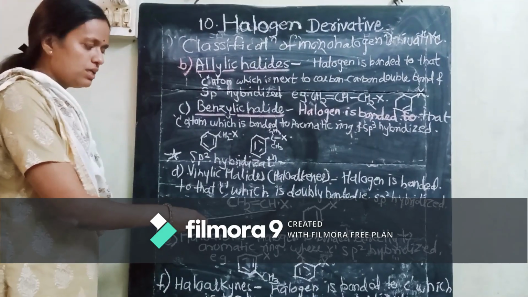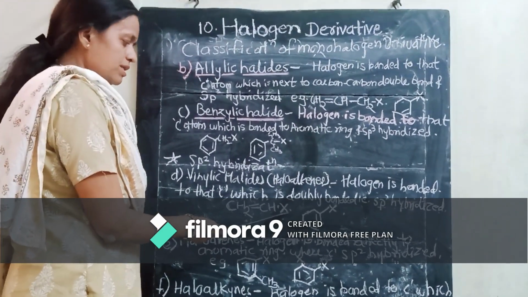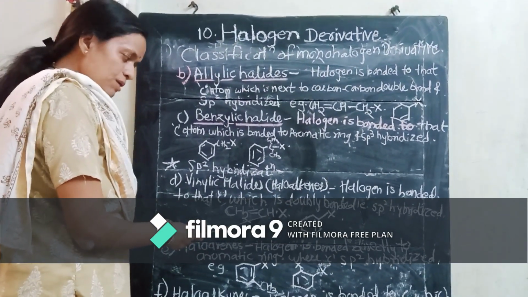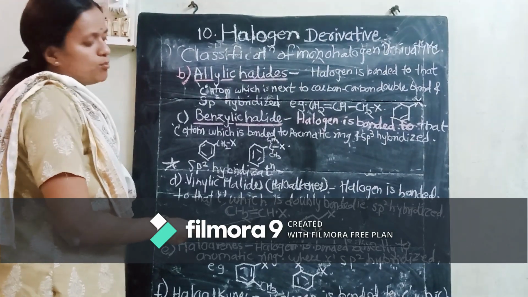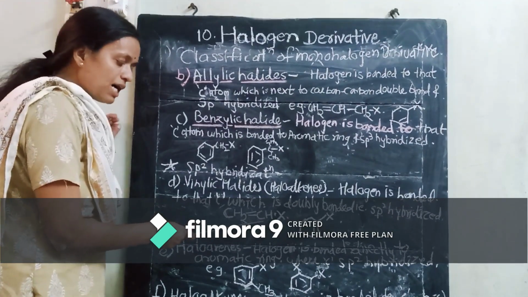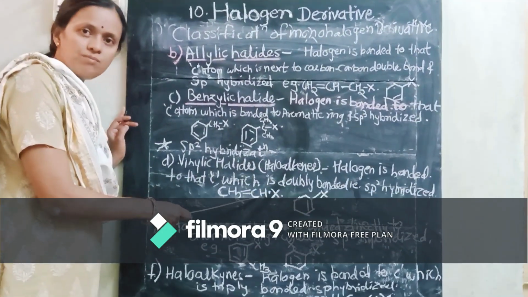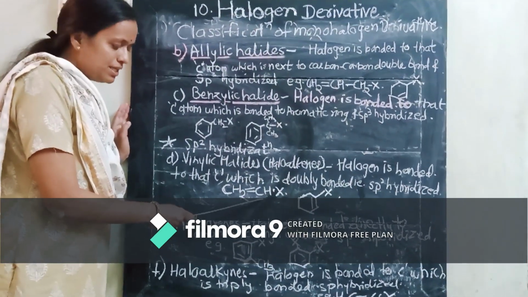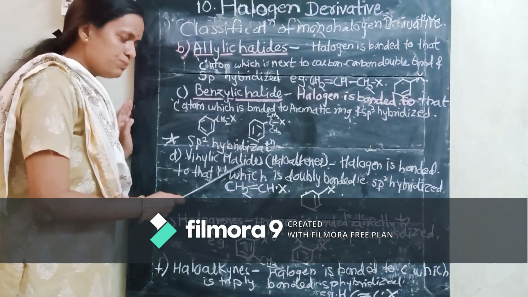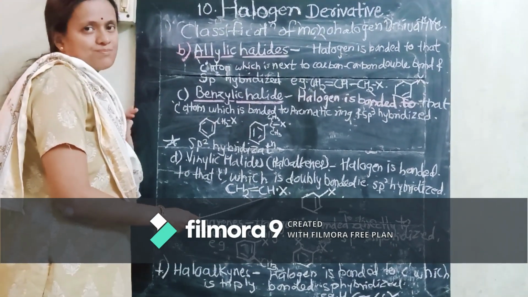Students, here the halogen atom is bonded to that carbon atom which is doubly bonded. As this carbon is doubly bonded, which type of hybridization does this carbon atom have? Can anybody tell? Yes, you are right. This is an sp2 hybridized carbon atom, isn't it?